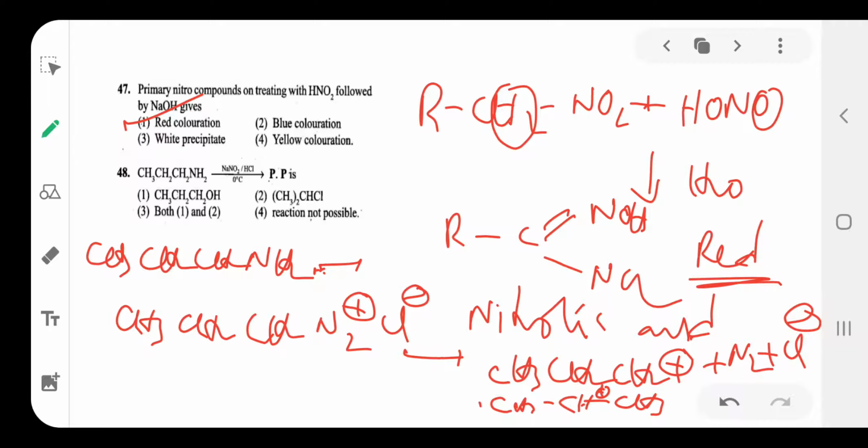Again, this secondary carbocation reacts with HCl. Here primary also reacts with HCl. Here Cl is formed.